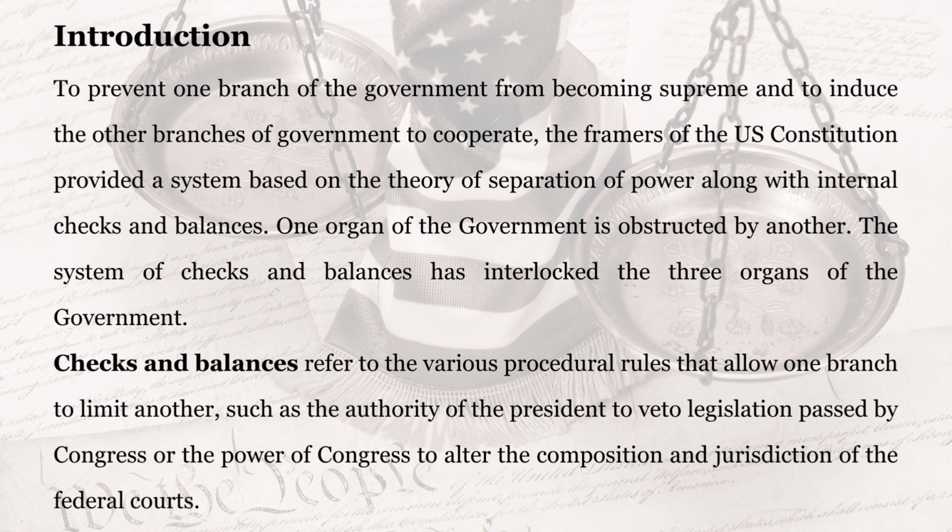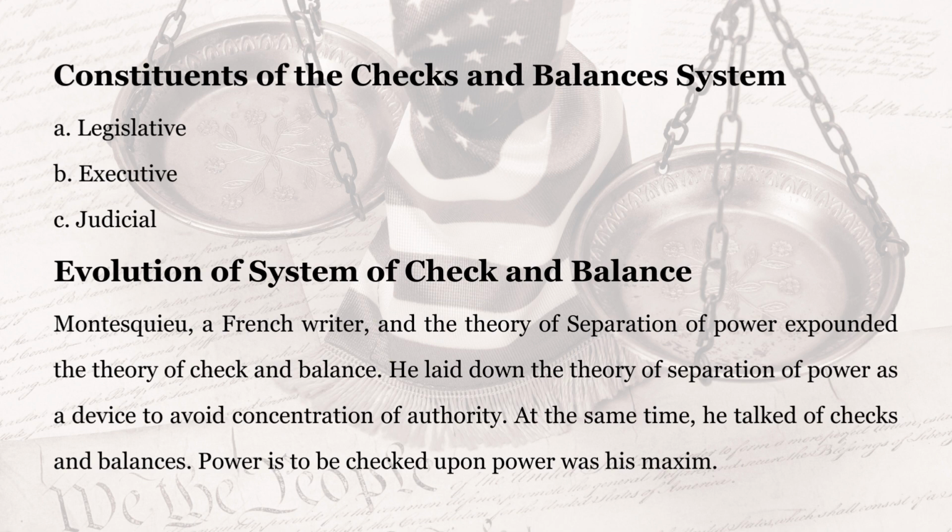One organ of the government is obstructed by another. The system of checks and balances has interlocked the three organs of the government. Checks and balances refer to the various procedural rules that allow one branch to limit another, such as the authority of the President to veto legislation passed by Congress or the power of Congress to alter the composition and jurisdiction of the federal courts.